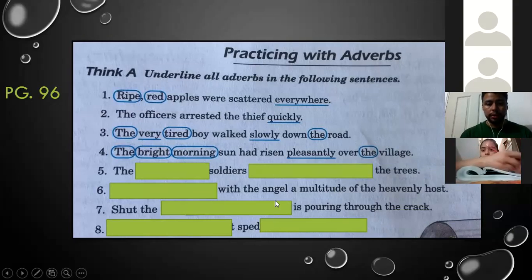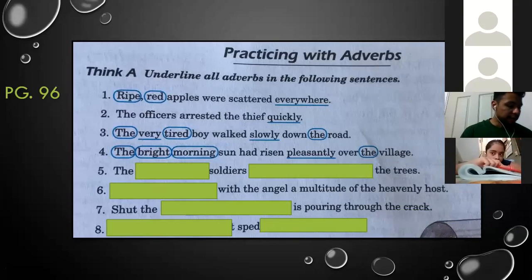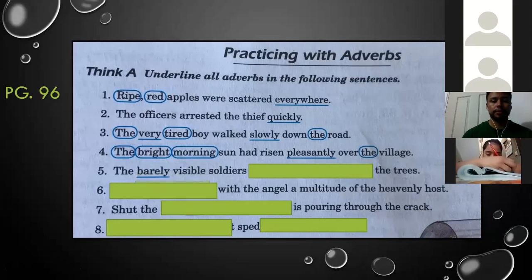Number 5, it says, the barely visible soldiers spoke quietly from behind the trees. The barely visible is adjectives. In that case, the barely is an adverb.